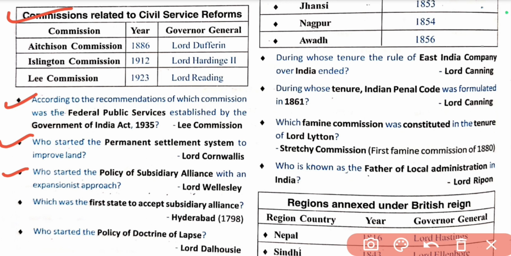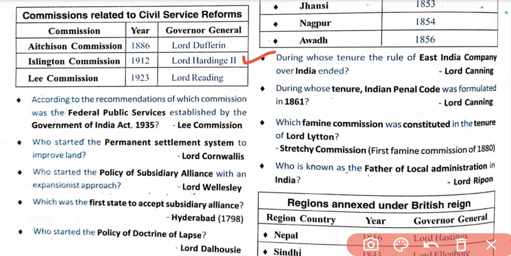Who started the policy of subsidiary alliance with an expansionist approach? Lord Wellesley. Which was the first state to accept subsidiary alliance? Hyderabad, 1798. Who started the policy of doctrine of lapse? Lord Dalhousie.